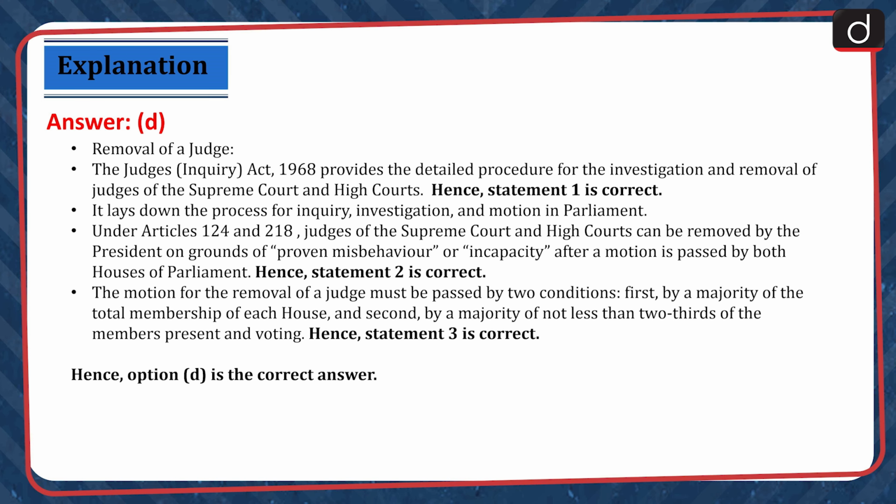The motion for the removal of a judge must be passed by two conditions. First, by a majority of the total membership of each house, and second, by a majority of not less than 2/3 of the members present and voting. Hence, statement 3 is correct. Hence, option D is the correct answer.